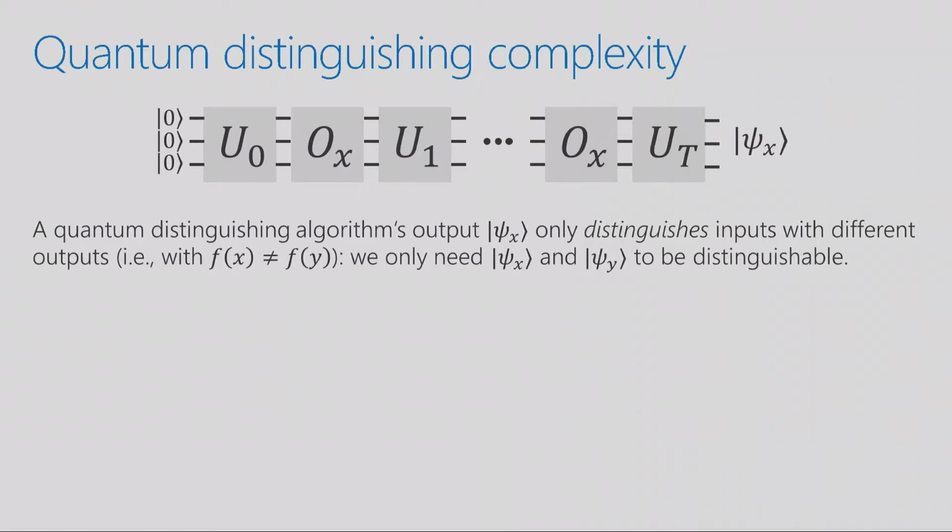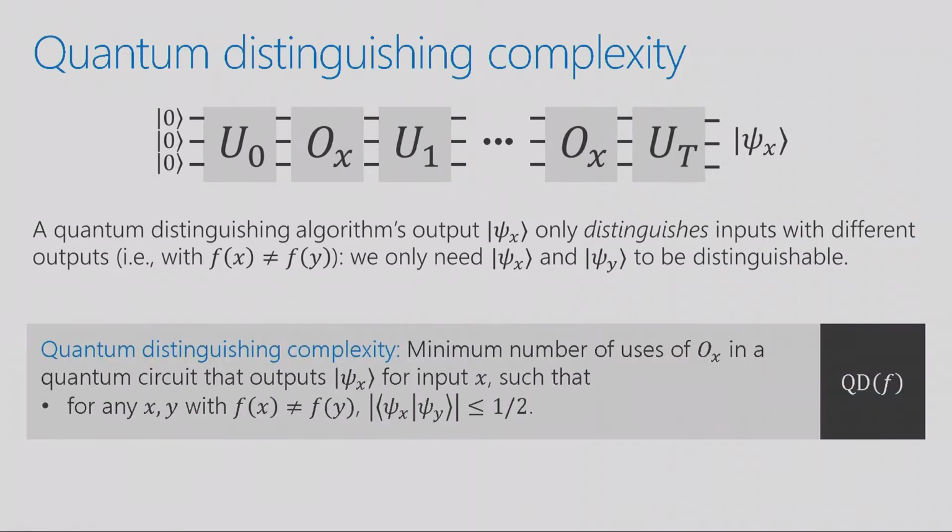It's a weaker requirement than what's required for a quantum query algorithm. And this is the formal definition. I mean, it doesn't really matter, but it's just saying that for inputs x and y with different function values, the inner product between their output states should be low. So as I mentioned, this is a weaker requirement than quantum query complexity, and therefore this measure can be smaller than the quantum query complexity of a function because, of course, the output state at the end of a quantum algorithm is distinguishable for yes and no inputs because you can just look at the first qubit, and the first qubit will be 0 with high probability in one case and 1 with high probability in the other case. So they're certainly very distinguishable states. But all we require here is that they're distinguishable, not that they specifically are 0 or 1 in the first qubit.